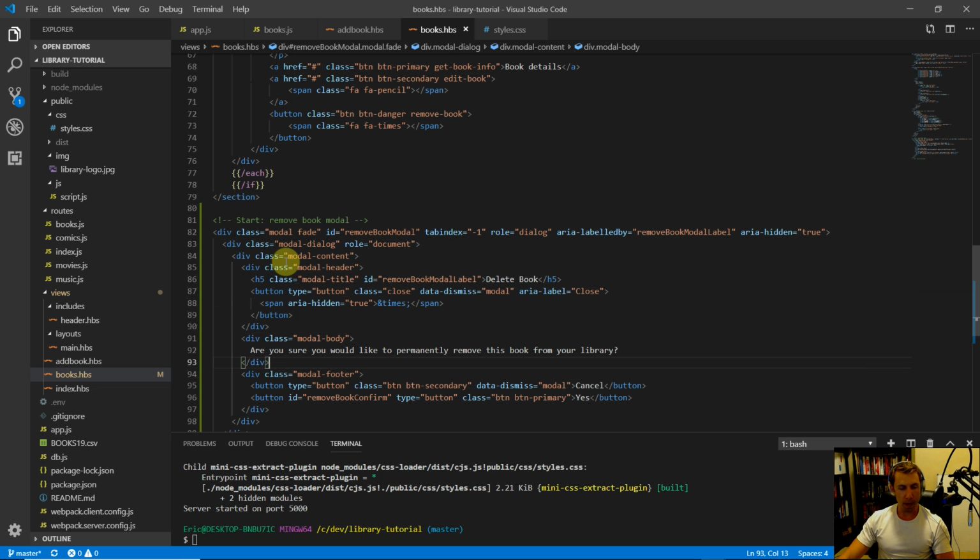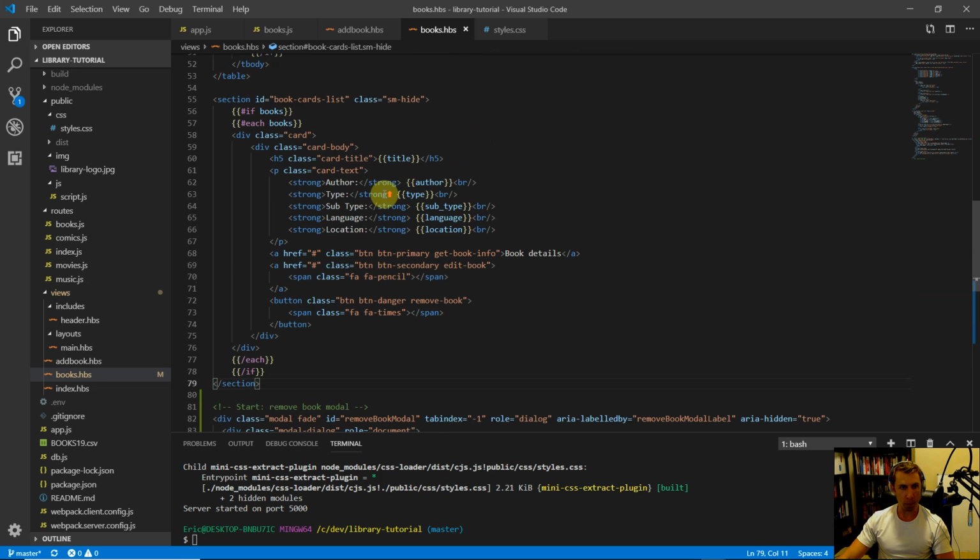Okay, so now that we have our modal pop-up in place, let's look at what we need to modify up here in each of our books. In the book cards list, we have a button down here for remove book. Since we're looping through all of our books here in our search results, we need to store the ID of each book.